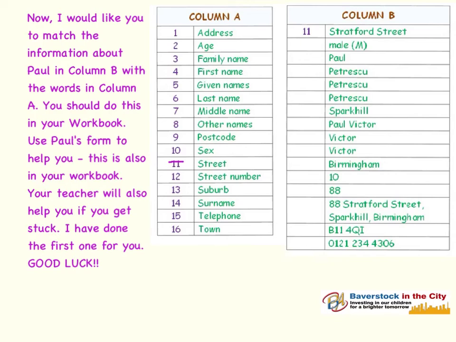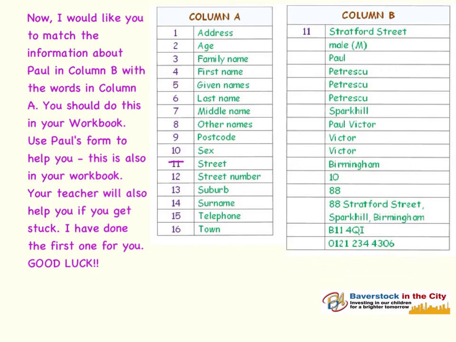If we look again at column B, the second line says male. We know that male refers to your sex, whether you are male or female, whether you are a boy or a girl. We look down column A in the green column, we find sex, we see it's number 10. We will write number 10 in column B on the second row, and we'd cross out number 10 in column A. This is not a difficult task, but you have got to think a bit about what we've looked at.